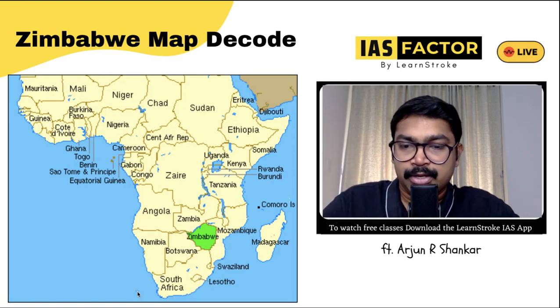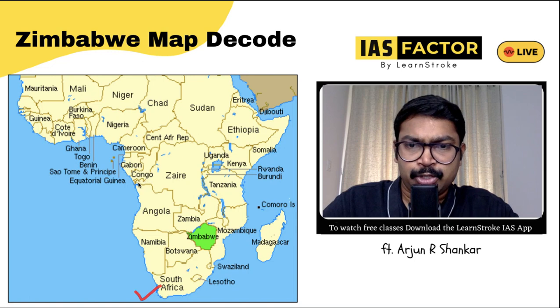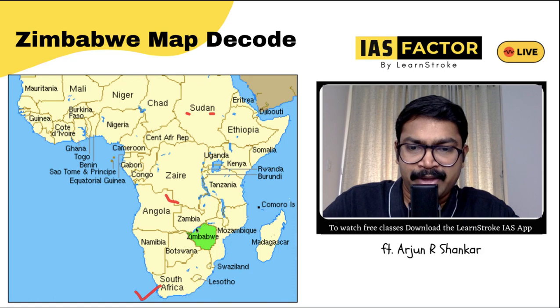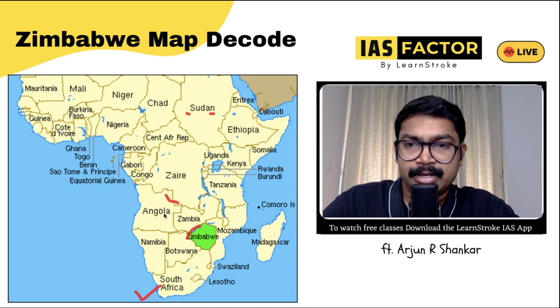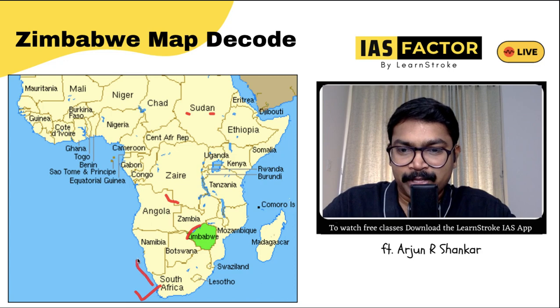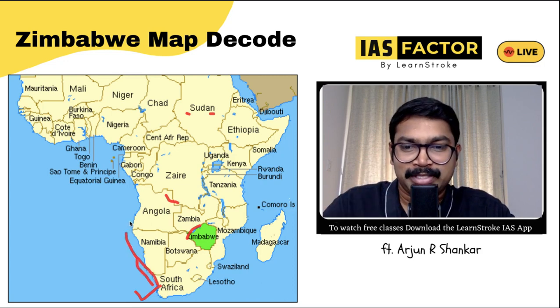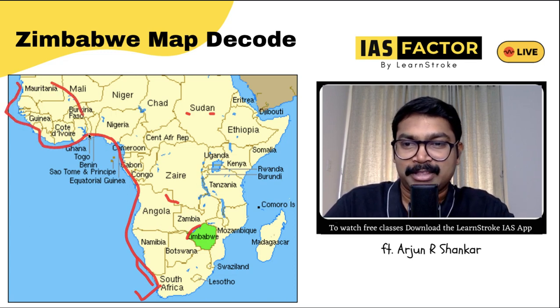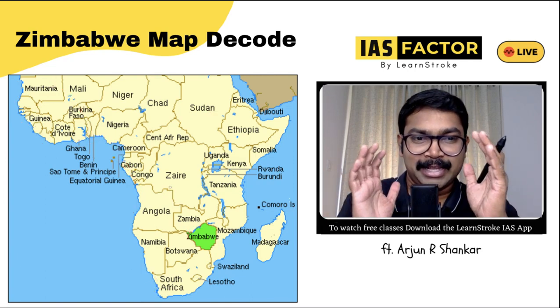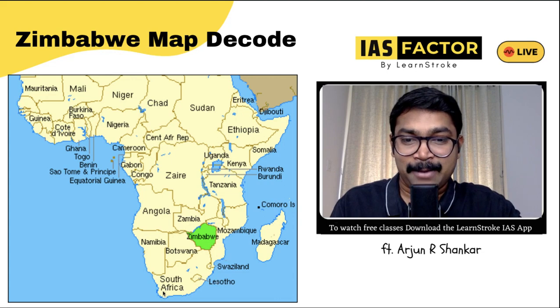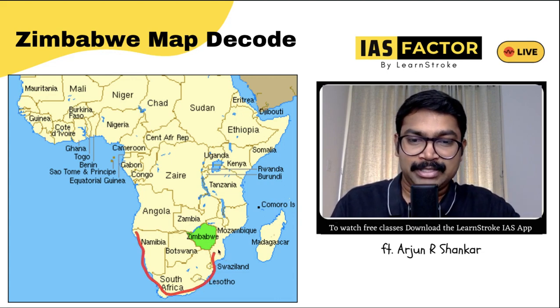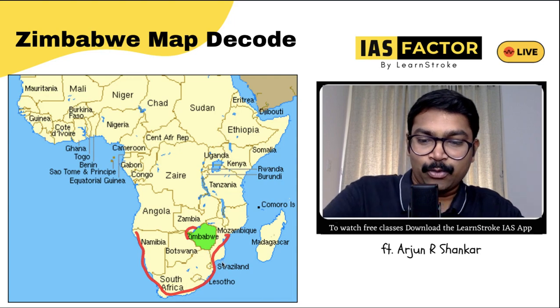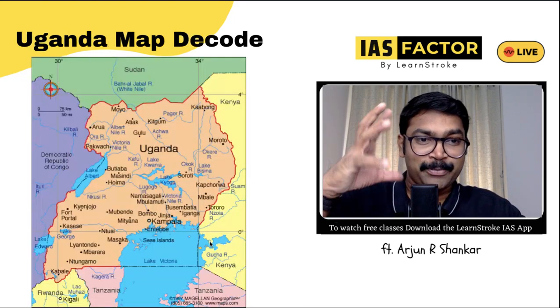When you say Africa, you should know where South Africa is and where Zaire is. It's almost at this position. And where is Sudan? It's in the upper part. And where is Zimbabwe? Definitely it is in this part. It looks very much similar to India. If you take a close observation, if this is South India, then Maharashtra, and this is almost like Gujarat, with Dadra and Nagar Haveli and the Gulf of Khambhat. It's not exact, but there is a striking similarity. If this is India, remember that on the eastern side, areas like Tamil Nadu is where Zimbabwe lies. These are small things to remember.